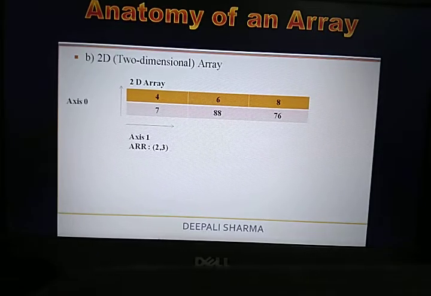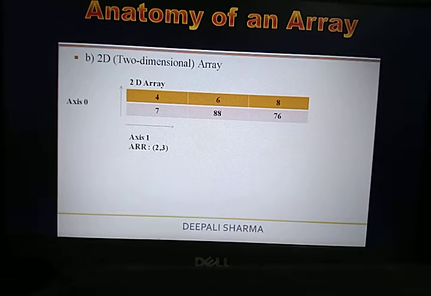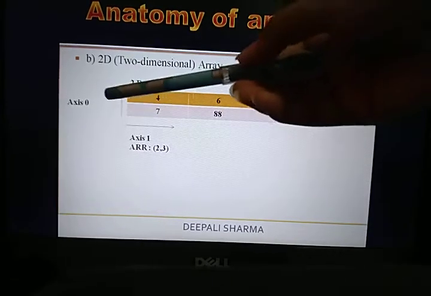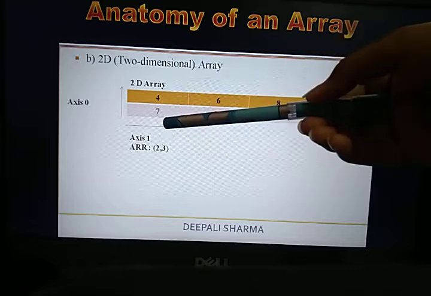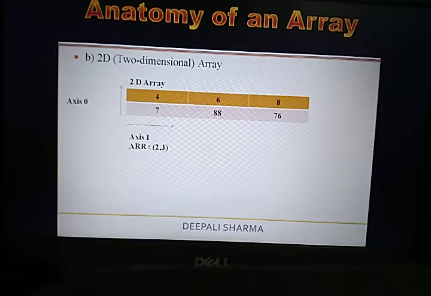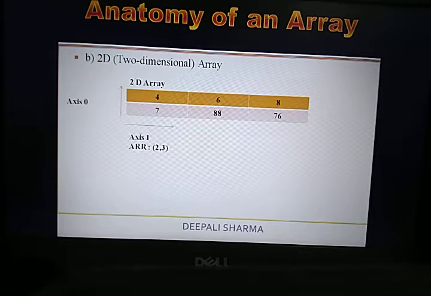So how are we going to deal with it, and how is this particular array going to look? Basically this is your row 0 and this is your column 0. Some students might have a doubt about how we are going to access these elements. Accessing of the elements, obviously we will learn later on, but for now I am just going to explain with the help of an example how it stores your particular data.